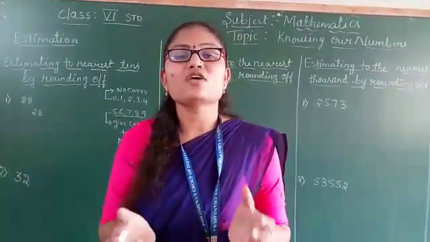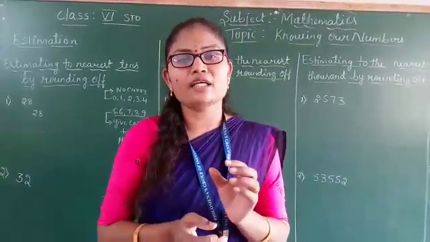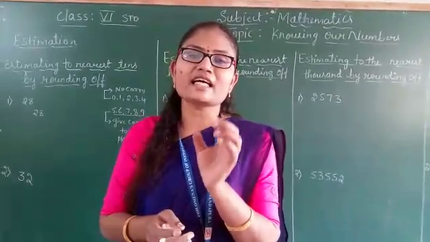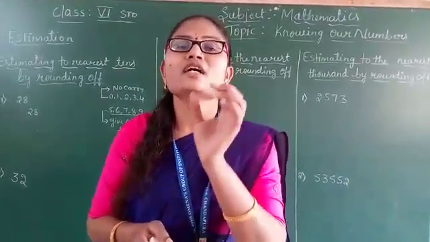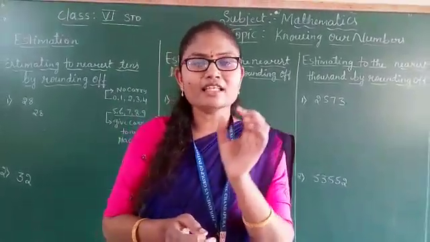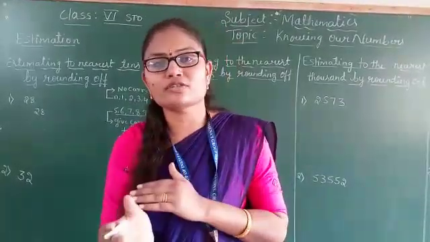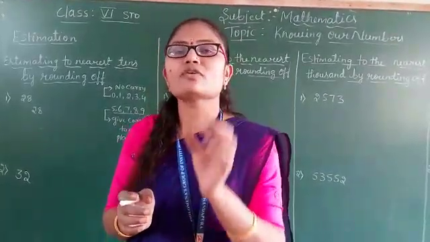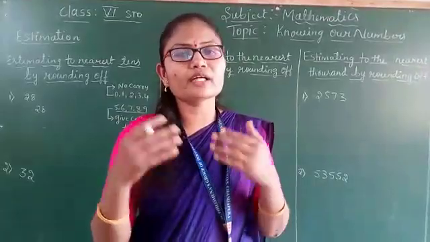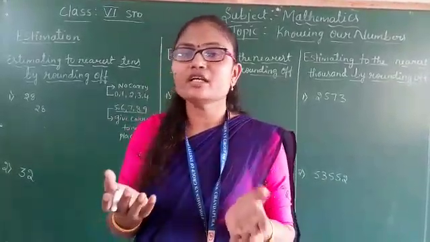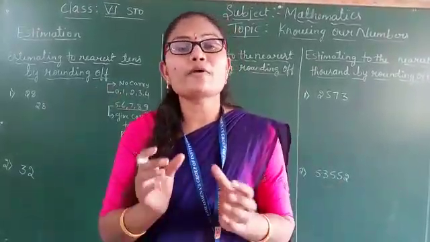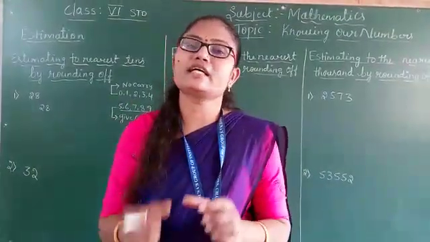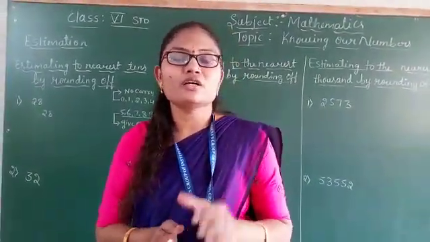We cannot guess exactly. For example, you are writing an examination. You cannot guess exactly that out of 100 you will get 99 or 98. You can only guess approximate marks. For example, out of 100 you may get 90, you may get 80, you may get 70. Like this you can approximate, but we cannot say exactly how many marks you will get.